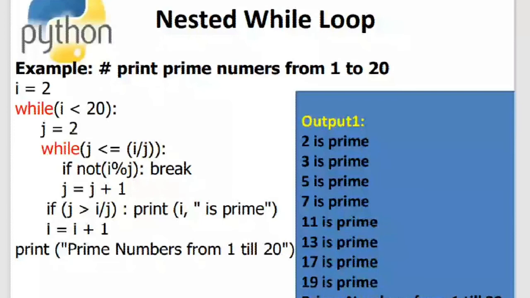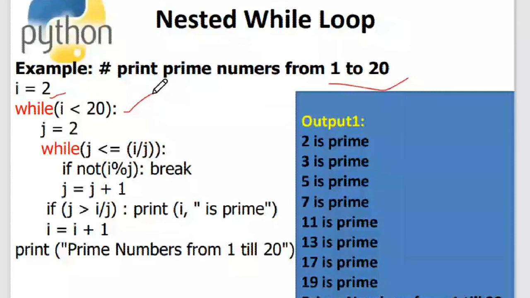I have written this program to print prime numbers from 1 to 20. I have taken it from 2, since 2 is the only even prime, so I am starting from 2. And this is the condition: I is less than 20.